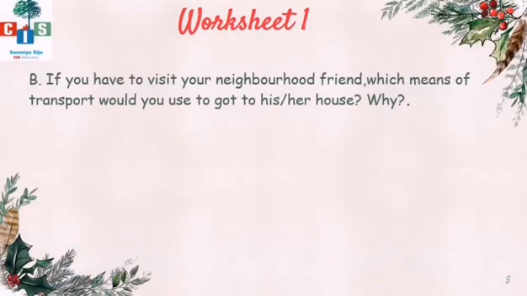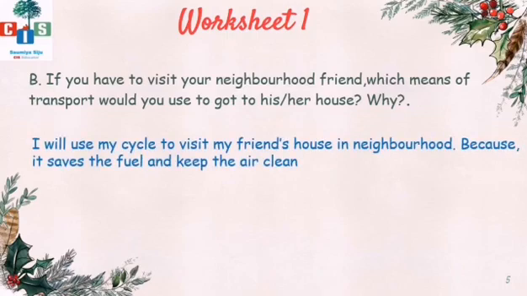Now we'll see the next question. If you have to visit your neighborhood friend, which means of transport would you use to go to his or her house? Why? I will use my cycle to visit my friend's house in the neighborhood.